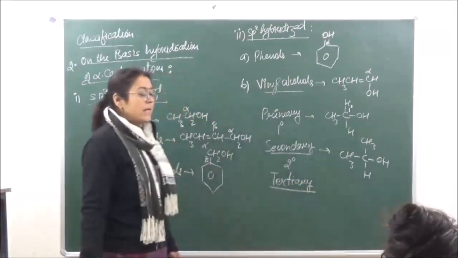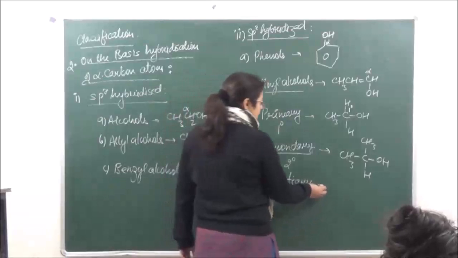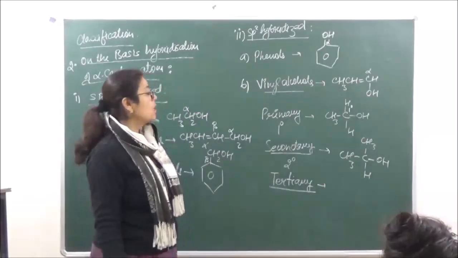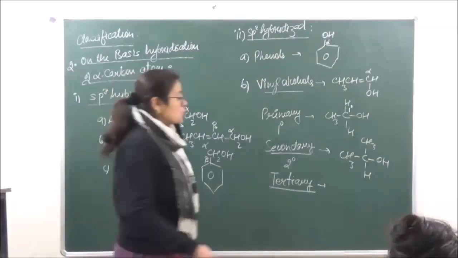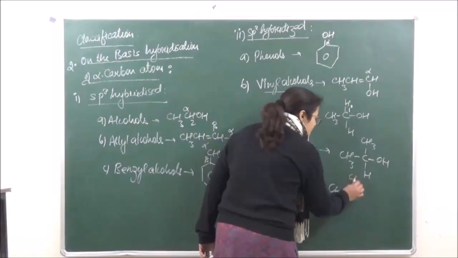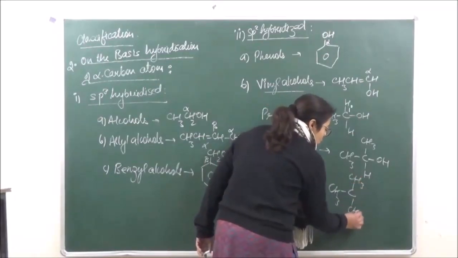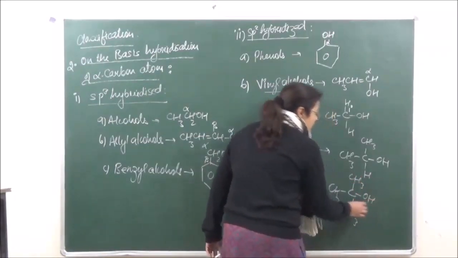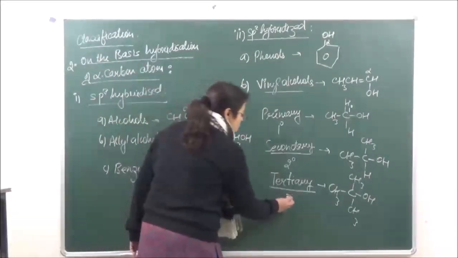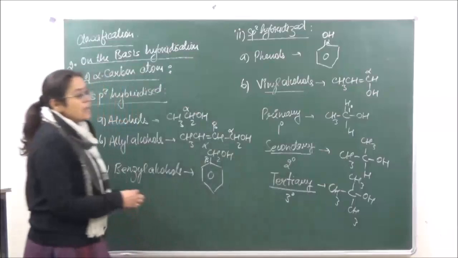Then we have the other one, which is known as the tertiary carbon atom. In case of a tertiary carbon atom, the carbon atom is linked to three other carbon atoms. So over here, when we are talking of tertiary, we will see that the carbon atom to which the OH is attached is going to be linked to three other carbon atoms. So this is known as tertiary alcohol.